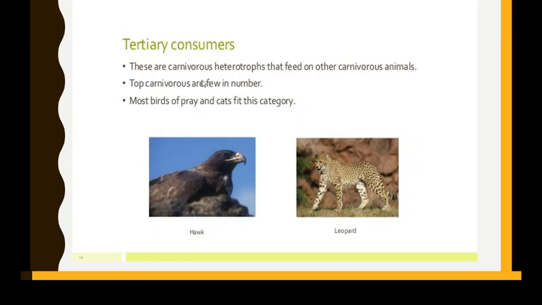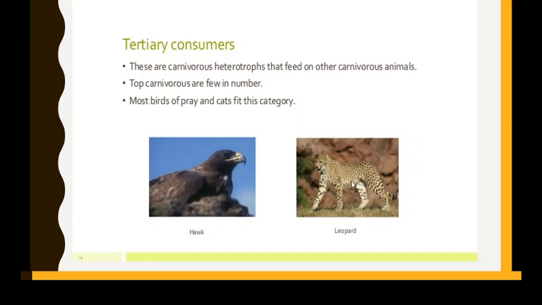These are the carnivorous heterotrophs, meaning they are very few, not much. They are not feeding on the grass, or they are not feeding on the plants. They are completely feeding on the carnivorous animals, meaning those animals who eat only animals. So they are called as what? Carnivorous heterotrophs. And we have very few carnivorous heterotrophs in the world. So most birds of prey and cats fit this category.